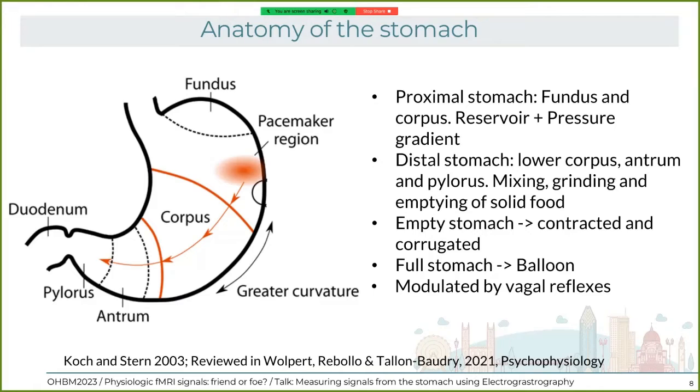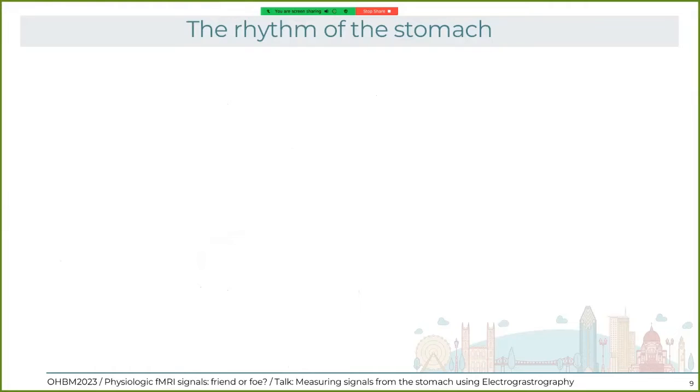So now, coming back to the rhythm of the stomach, or the gastric basal rhythm. In order to digest, the contractions of the stomach that are necessary to process the food are set at a certain speed. This is one cycle every 20 seconds, like the heart beats every second. The stomach contracts every 20 seconds.